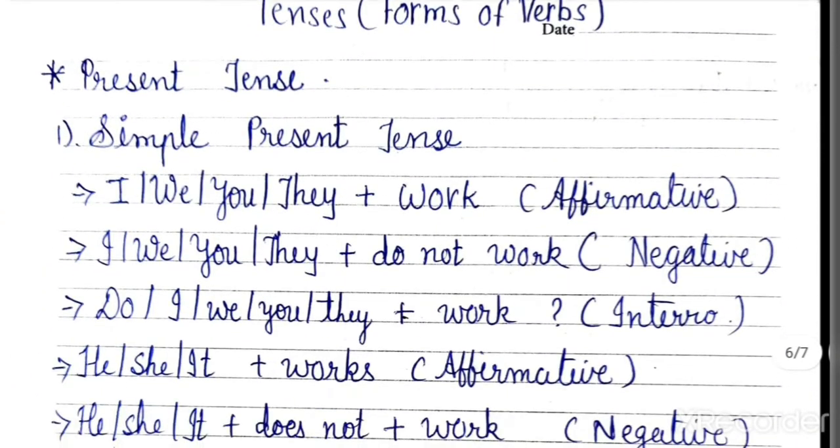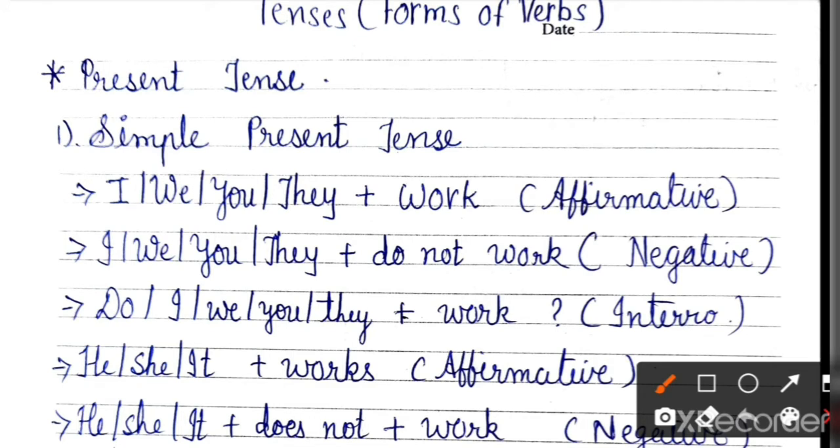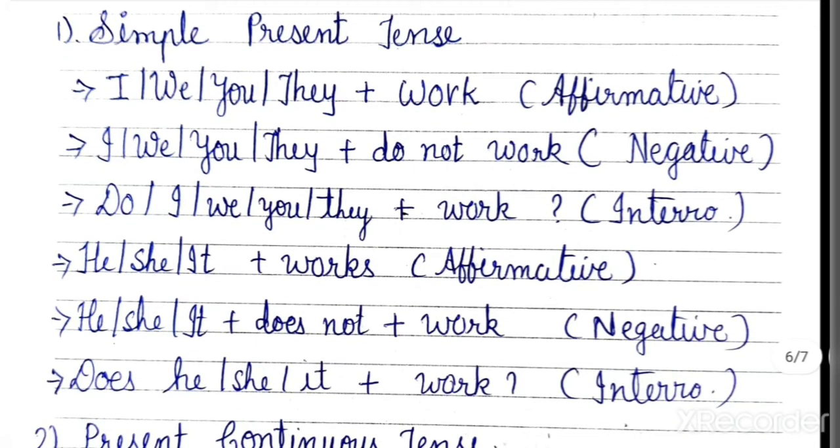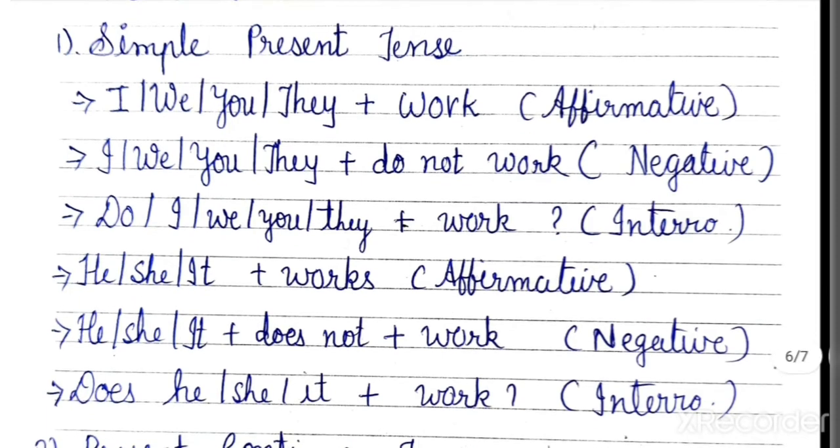See here, I uploaded this PDF previously, and I am showing it to you again. It is only for your reference, no need to write it again. What will be the verb form of simple present tense? In simple present tense, the verb will be changed according to the subject. Here I have taken all the pronouns, all the nouns and the verb forms which are changing, and all the types of sentences also. The first one is I, we, you, they.